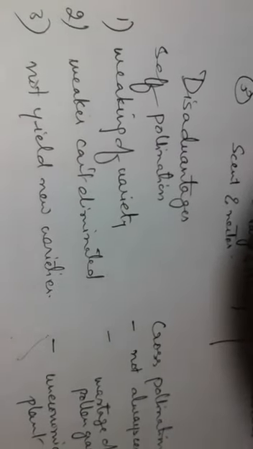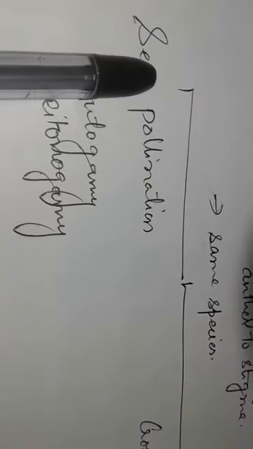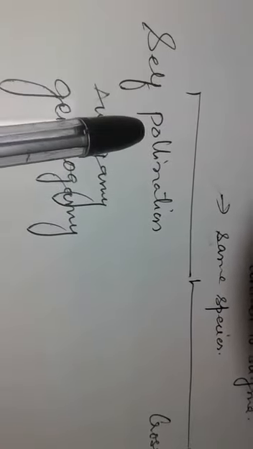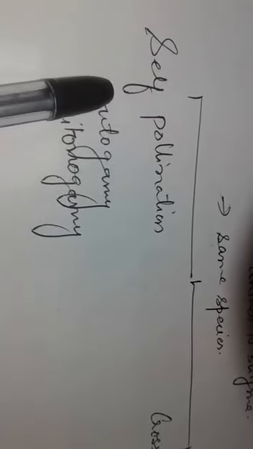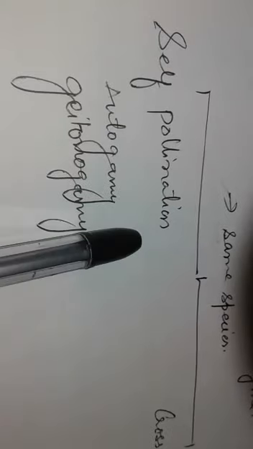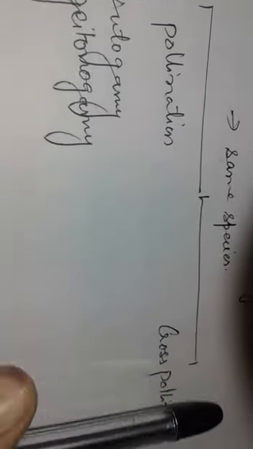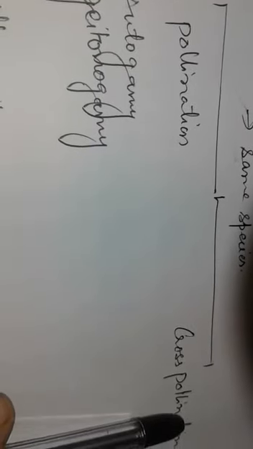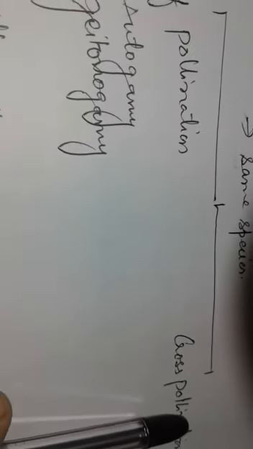If we look at the comparison of self-pollination and cross-pollination, that gives you a clearer understanding. Self-pollination, as you already know, is the transfer of pollen grain from anther to the stigma of the same flower, whereas cross-pollination is the transfer of pollen grain from anthers of one flower to the stigma of another flower.